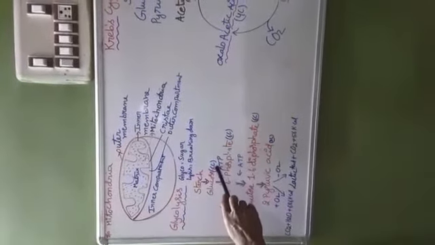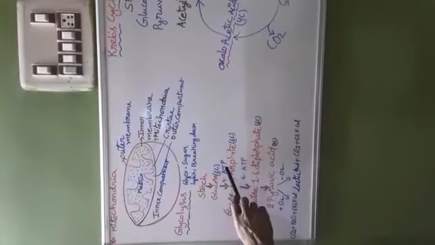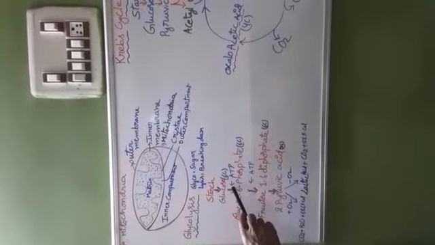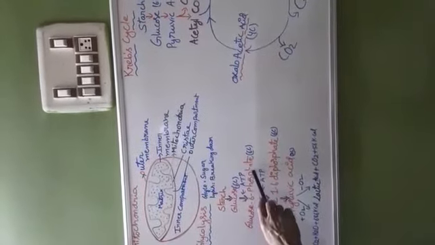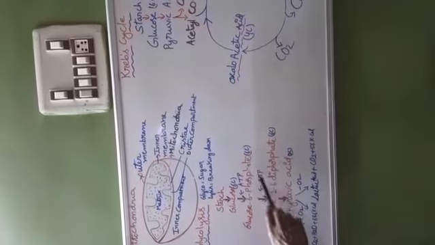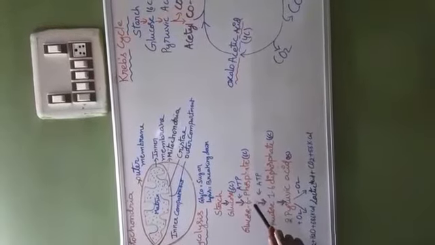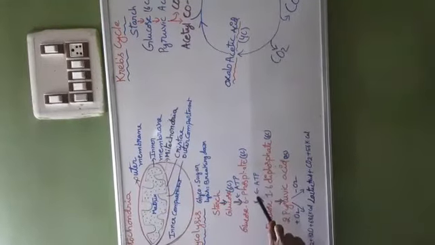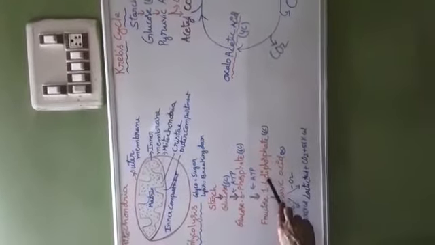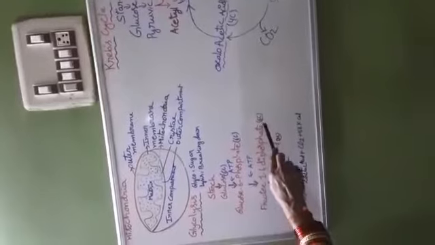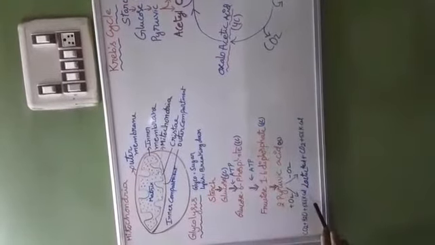Glucose is a 6-carbon compound. When it consumes one ATP molecule, glucose is converted into glucose 6-phosphate, which is also a 6-carbon compound. This glucose 6-phosphate again consumes another ATP molecule and it is converted into fructose 1,6-diphosphate. It is also a 6-carbon compound.